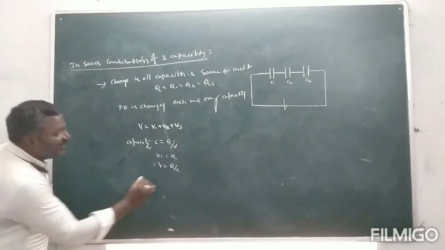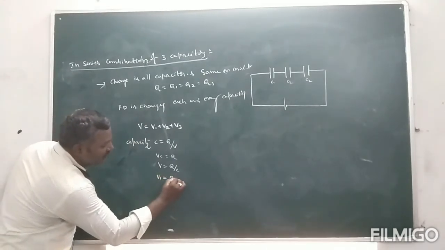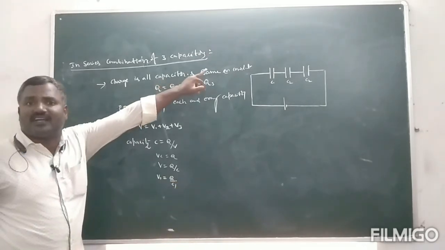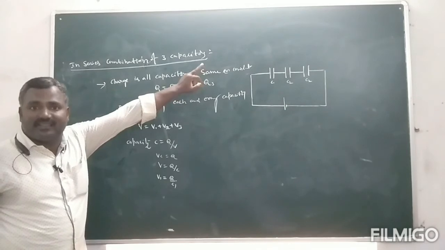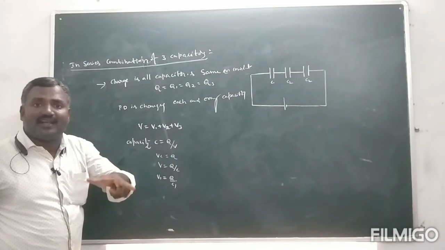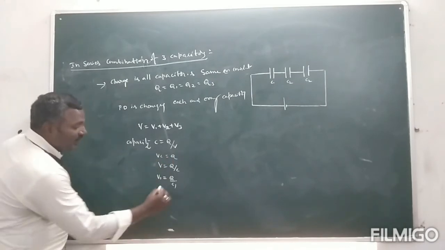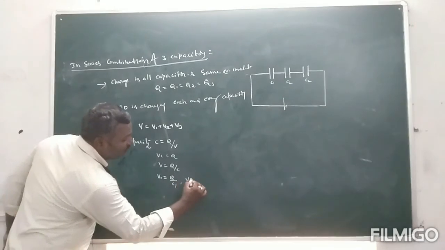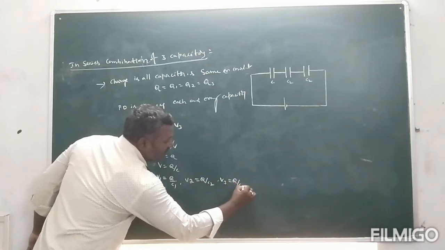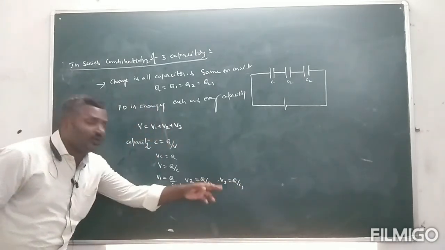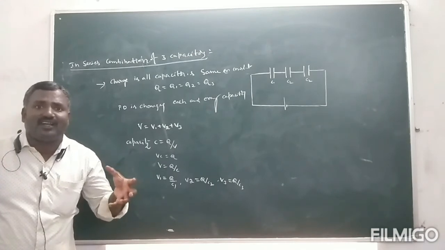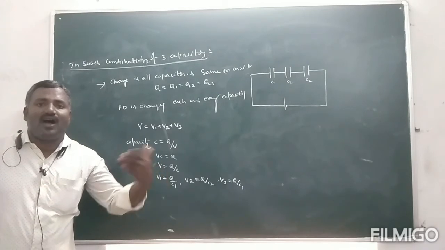So now the value of V1 is Q by C1. Why? Because the charge on each and every condenser or capacitor is the same. Capacitor is also called a condenser. V1 is equal to Q by C1, V2 is equal to Q by C2, and V3 is equal to Q by C3. Here Q1, Q2, Q3 don't write. Why? Because the charge of each and every capacitor is always constant or the same.